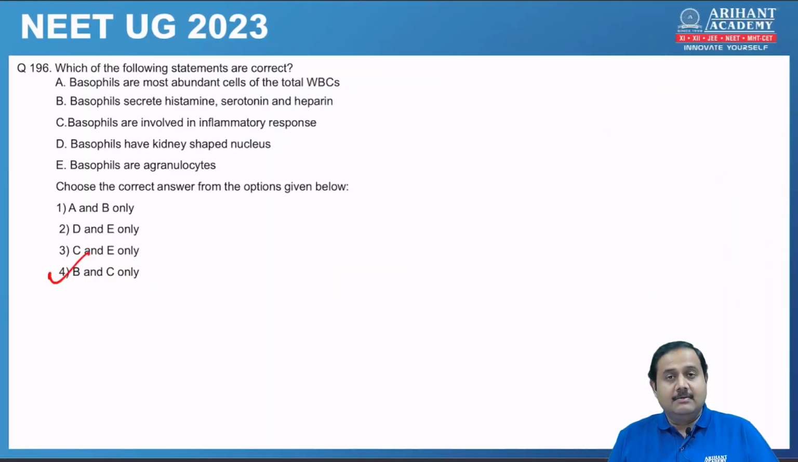196. Which of the following statements are correct? Basophils are most abundant cells. Wrong. They are least. Basophils secrete histamine, serotonin, heparin, which is correct. Basophils are involved in inflammatory response is also correct because they release histamine. Basophils have kidney-shaped nucleus, that's wrong. They have twisted nucleus, and they are agranulocyte is wrong. They are granulocyte. So the only correct statements are B and C. That means answer 4 is correct.